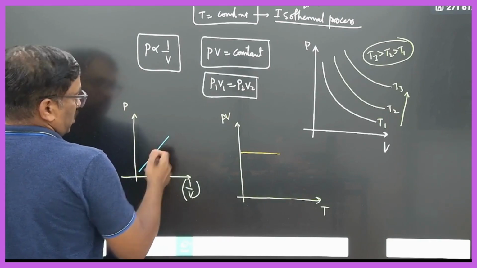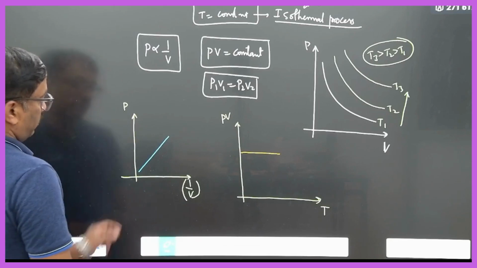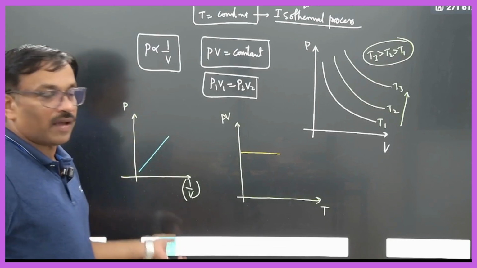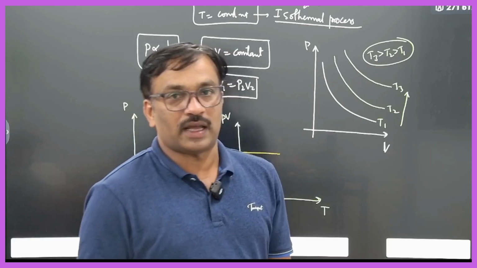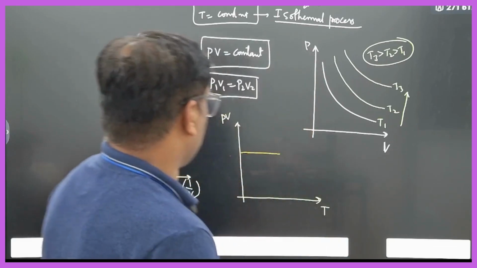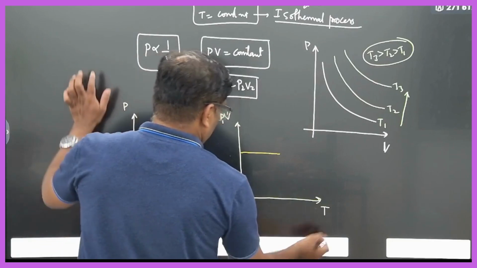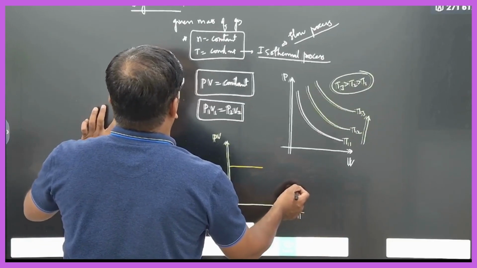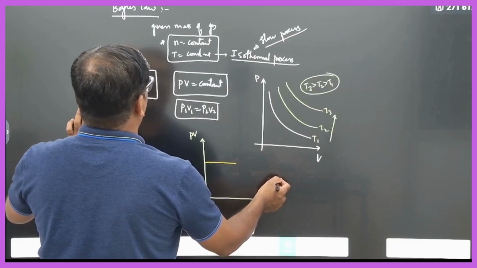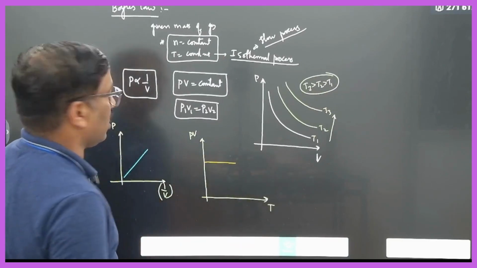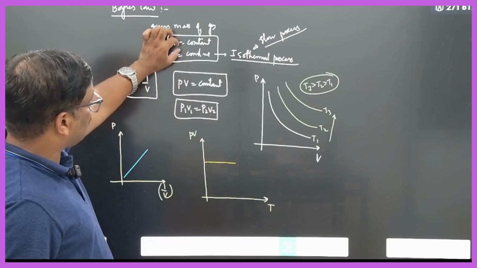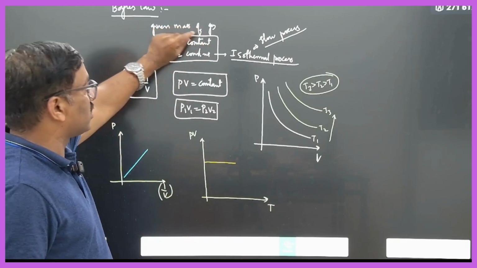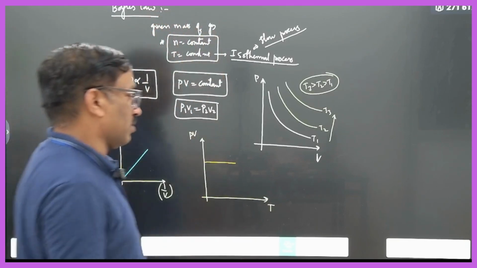We'll see some questions related to these graphs. If two graphs are given, which one will be having higher temperature, we will discuss that like problems. This is about Boyle's law, right? These are the relation between pressure and volume. But the condition is that the number of moles of a gas is constant, and temperature also should be constant.